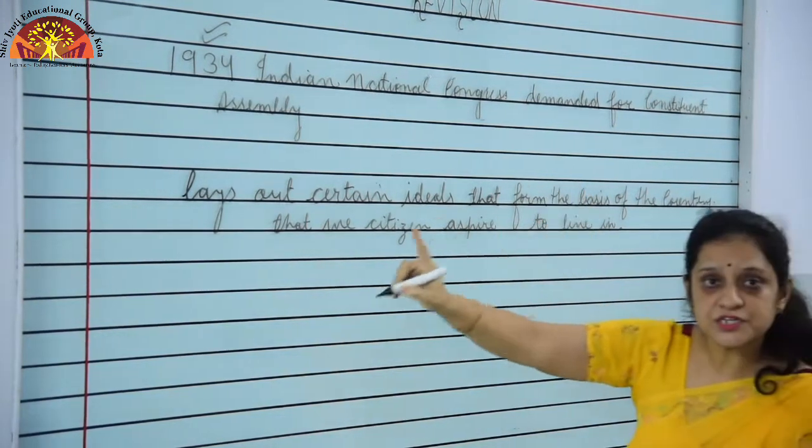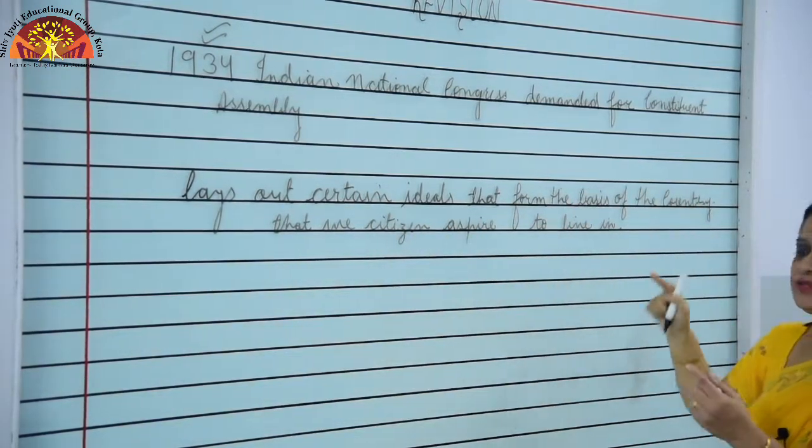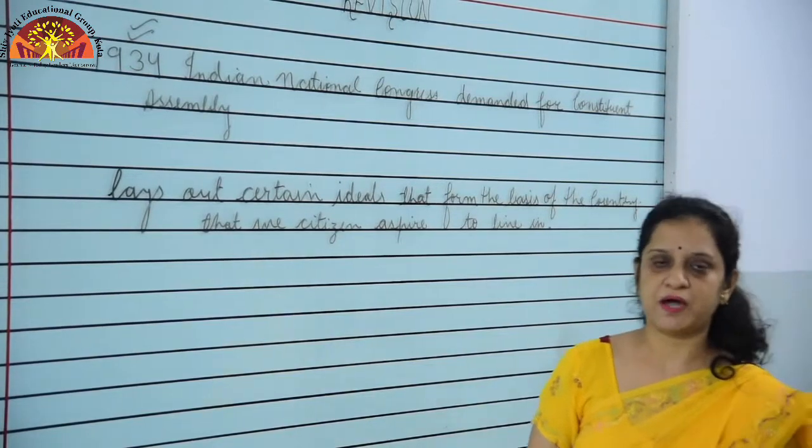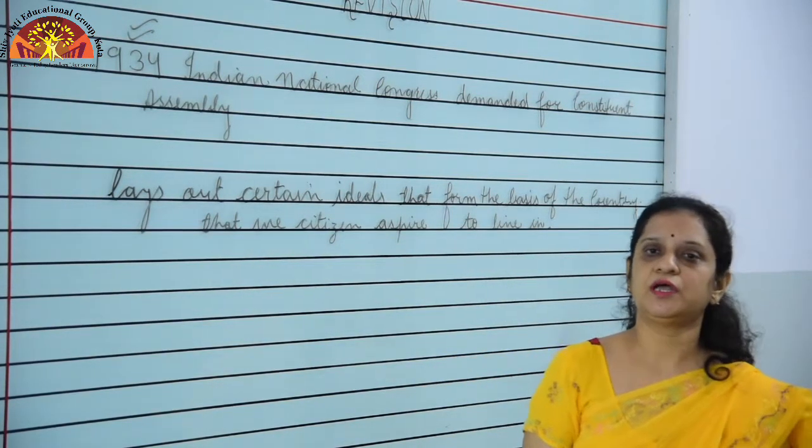What? Our constitution lays out certain ideas that form the basis of the country that we citizens aspire to live in. Here the example of Nepal is given in your book.